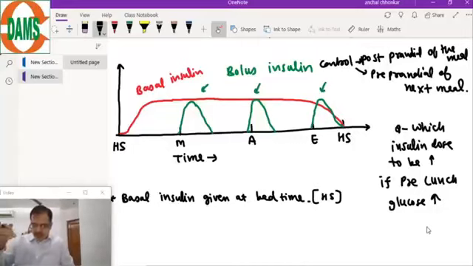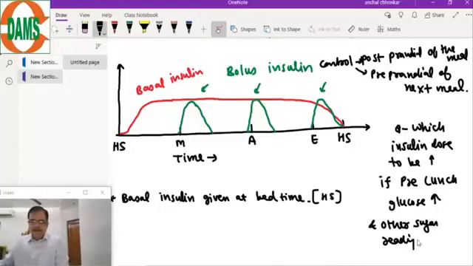So which insulin will you increase? Bolus. Bolus of which time? Afternoon, evening, or morning? Which dose of bolus will you increase if the pre-lunch glucose values are high?